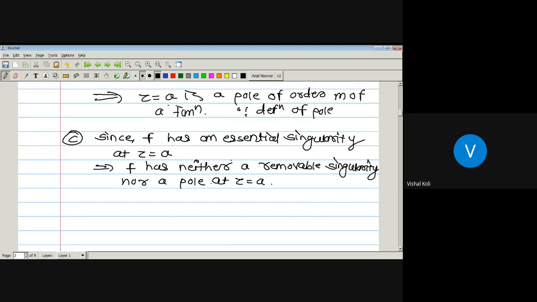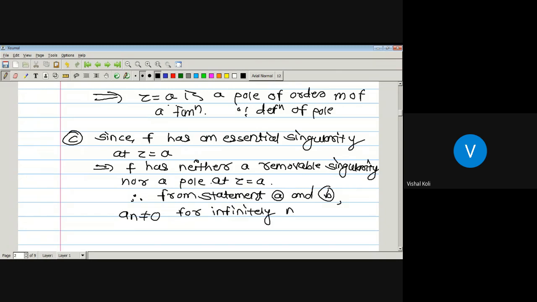So from statements A and B, a_n is not equal to 0 for infinitely many negative integers.